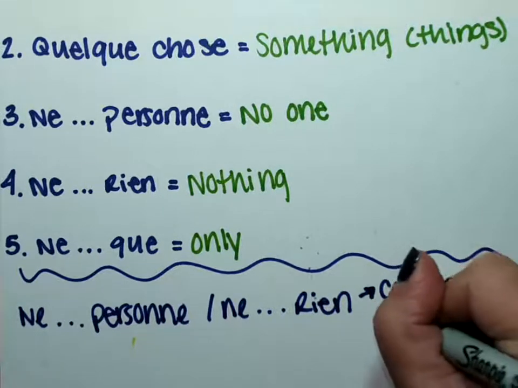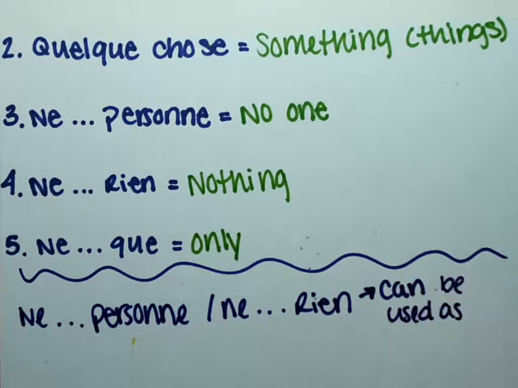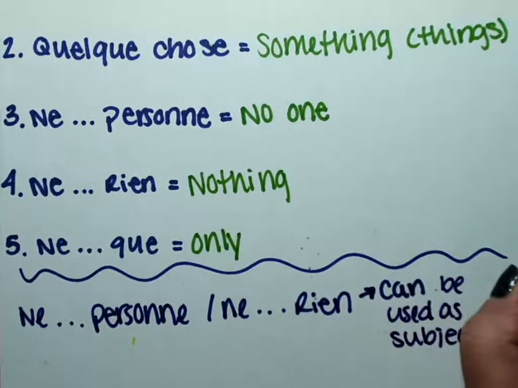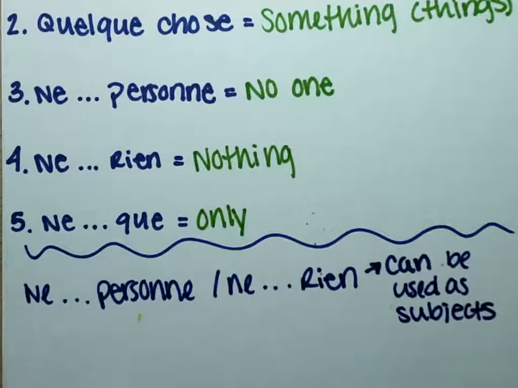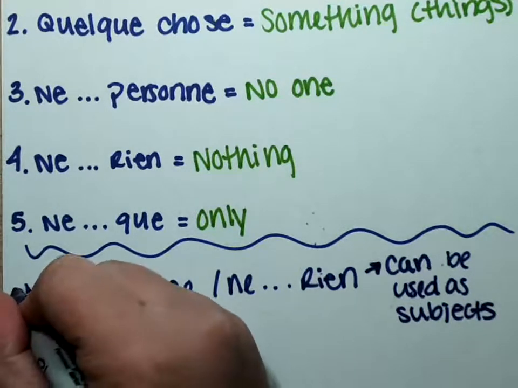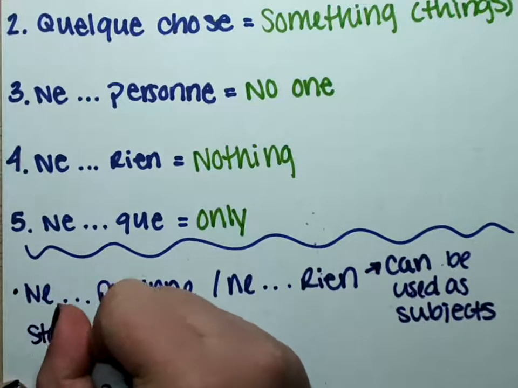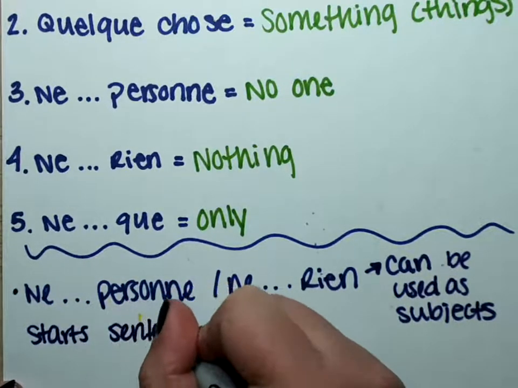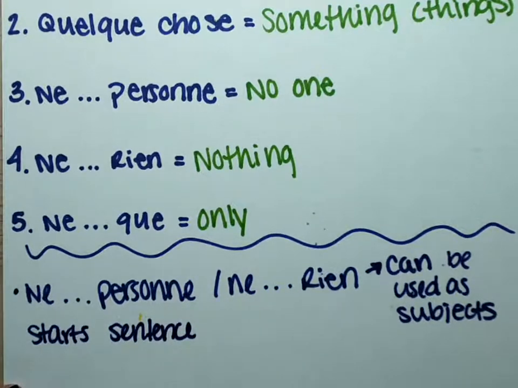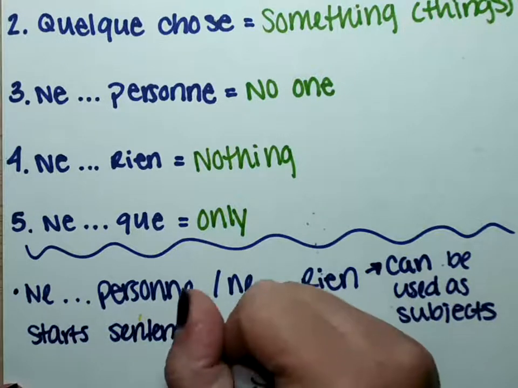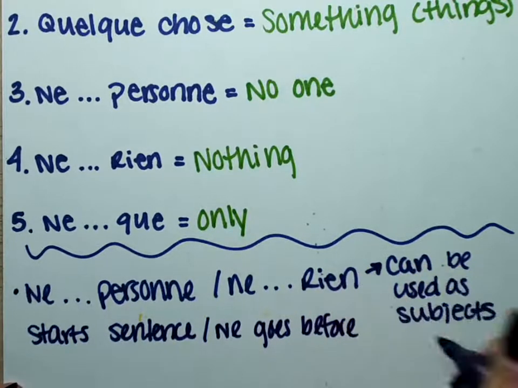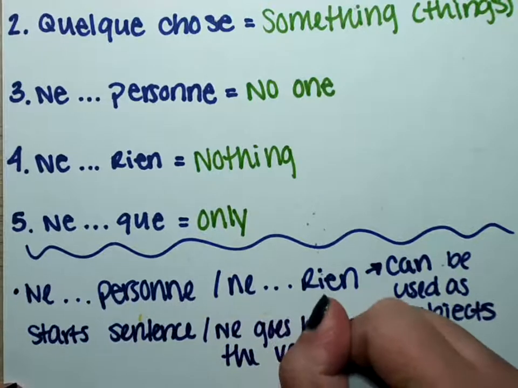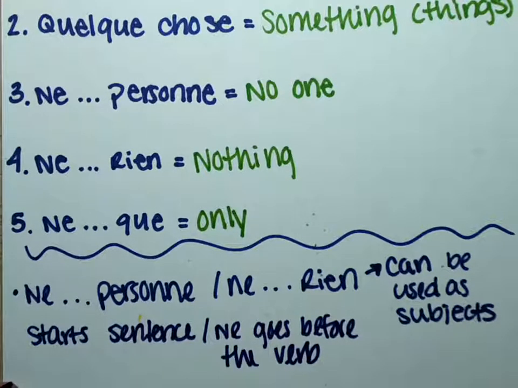So they can be used as subjects, like a subject pronoun. So when you see them as a subject, that's still going to start our sentence. And it's going to go before the verb. The ne is going to go before the verb. So your ne goes before the verb. And we'll do some examples of that.